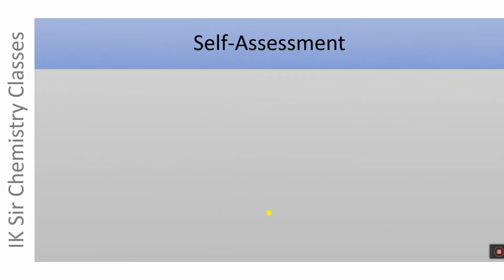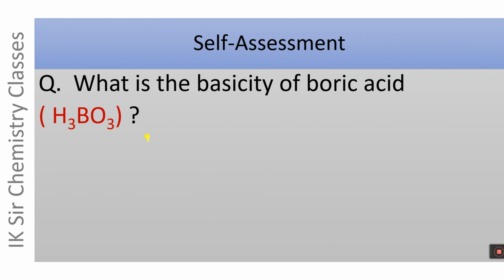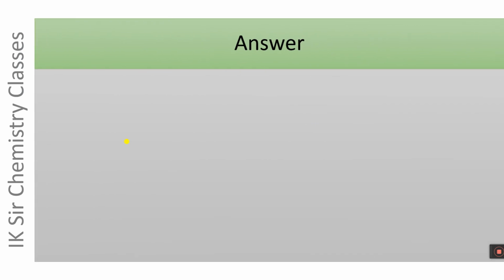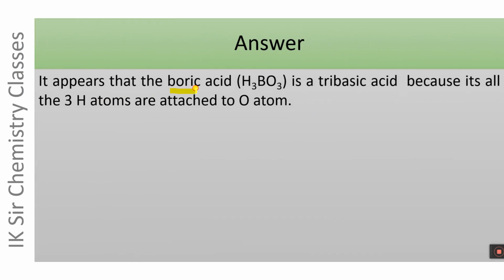And another question to assess yourself: what is the basicity of boric acid, H3BO3? Here is the answer of the problem. It appears that boric acid, that is H3BO3, is a tribasic acid because all the 3 hydrogen atoms are attached to oxygen atoms.